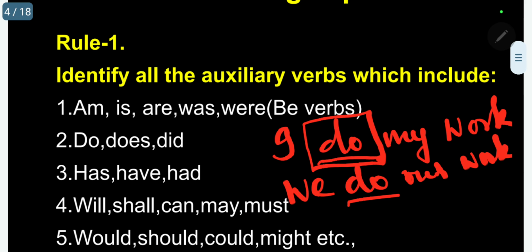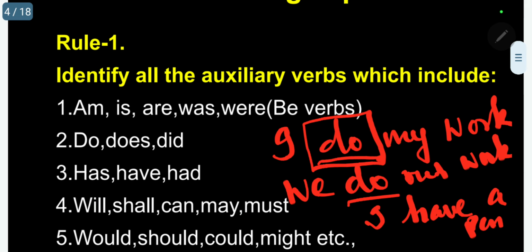You must know that. The same way, I have a pen. "I have a pen" is the correct one. But I should not use "I has a pen." It is wrong. Can you follow?